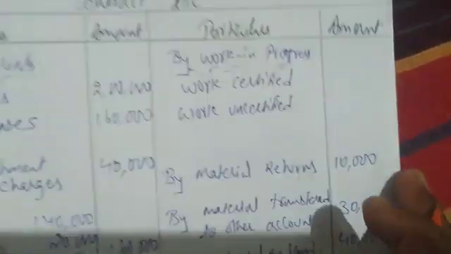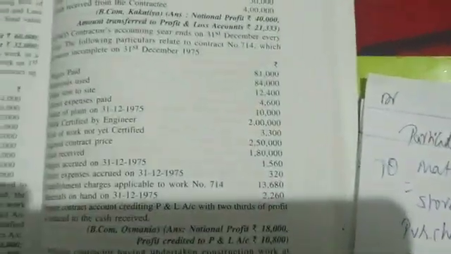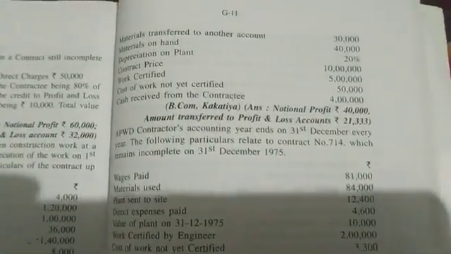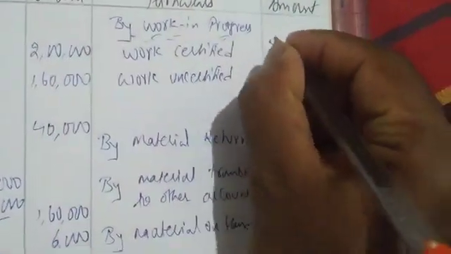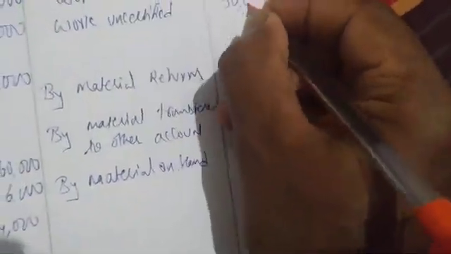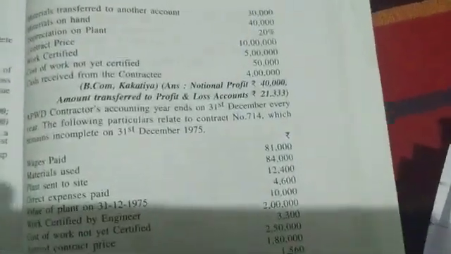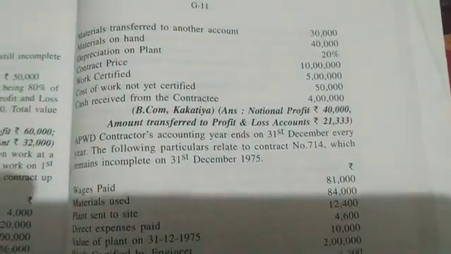Okay, so work certified, we are having here work certified. How much is work certified? 5 lakhs is work certified, and we have work uncertified is 50,000. Okay, so cash received from the contractee we do not want. Okay, so we have recorded all the items.